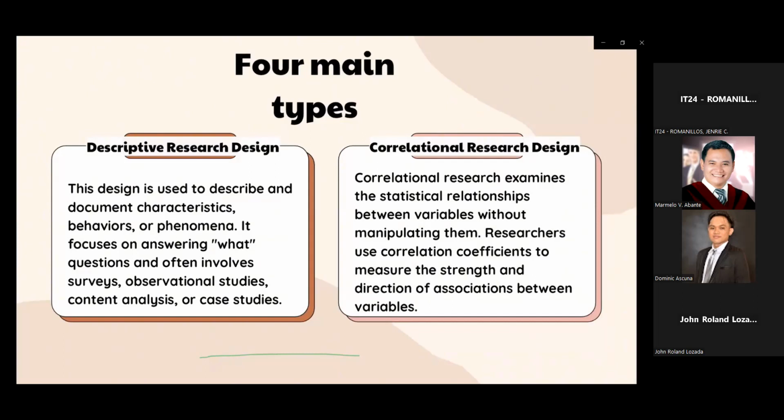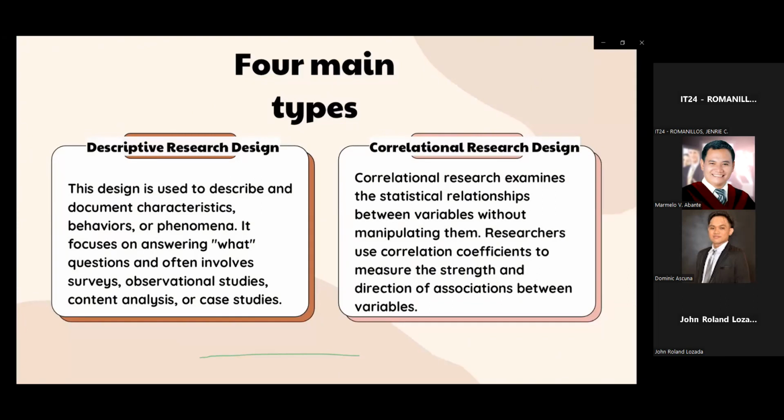This design is used to describe and document characteristics, behaviors, or phenomena. It focuses on answering what questions and often involves surveys, observational studies, content analysis, or case studies. Descriptive research design is a type of research methodology that focuses on describing and summarizing the characteristics, behaviors, or attributes of a subject or phenomenon without manipulating it.